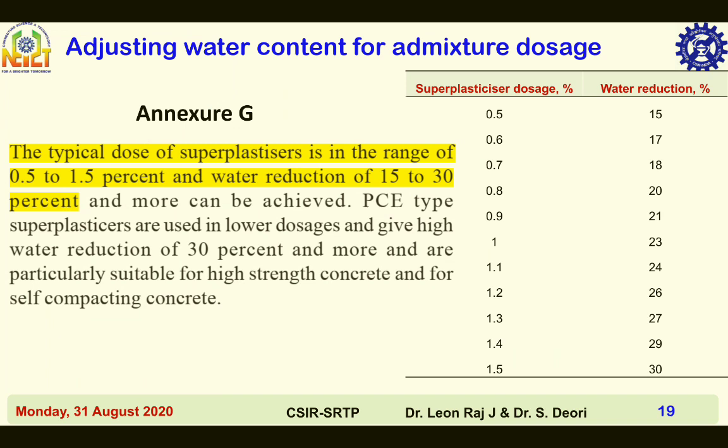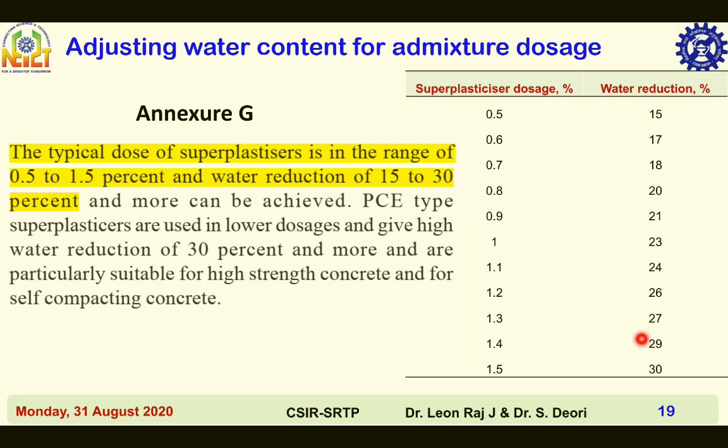Adjusting water content for admixture dosage, Annexure G. The known limiting values of superplasticizer are 0.5 and 1.5%, and the water reductions are 15 and 30%.